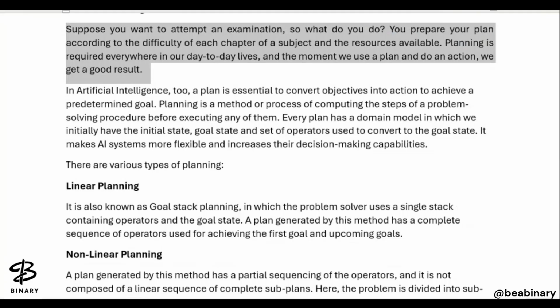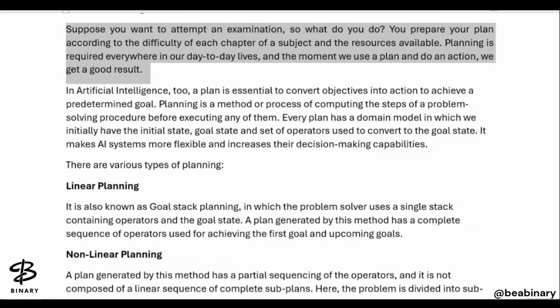You will be able to search for the resources for the difficult chapter first. You will be able to go to a library, search for a particular chapter from different books, and understand the difficult chapter first. So if you first complete your difficult chapters, it will be easy to achieve your goal in your examination, or you will be able to attempt the examination very easily.